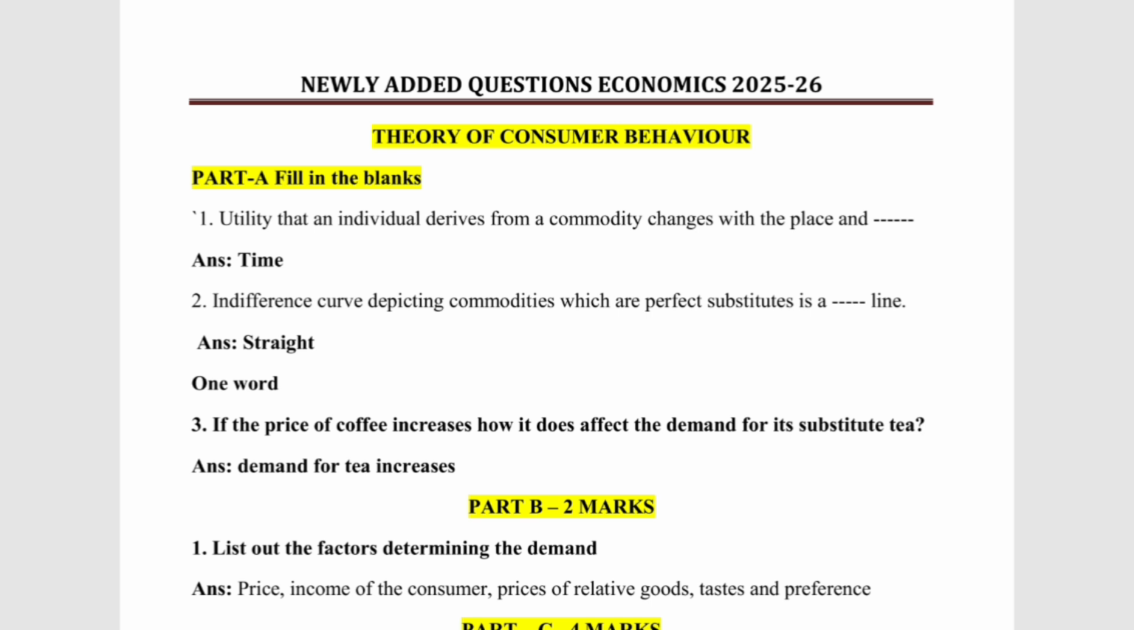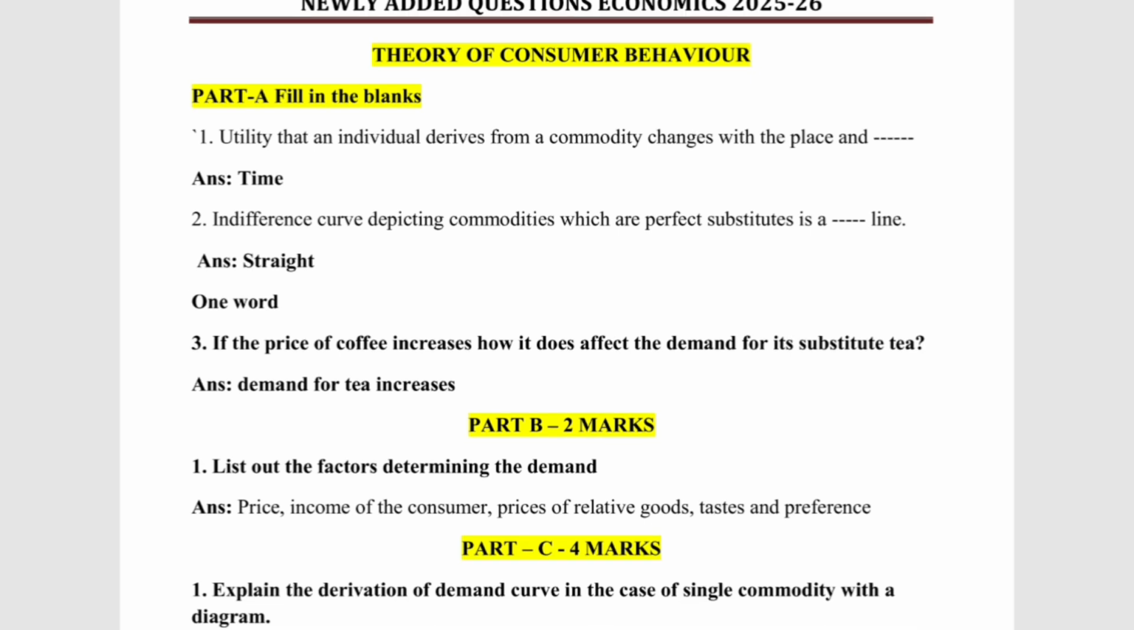The first question: utility that an individual derives from a commodity changes with the place and dash. The answer will be time. The second question: the indifference curve depicting commodities which are perfect substitutes is a dash line. The answer is straight line. These two fill in the blanks have been added in the new question bank for 2025-26 Second PUC Economics. In the one word questions, they have added: if the price of coffee increases, how does it affect the demand for the substitute tea? The answer will be demand for tea increases.